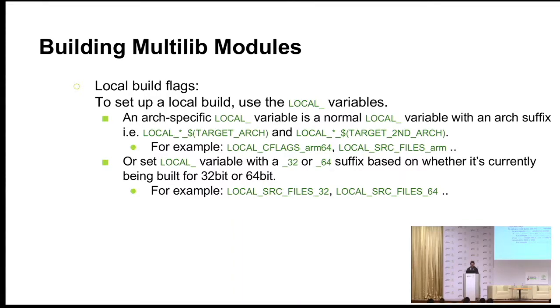You can achieve the same functionality with underscore 32 and underscore 64. It is pretty much the same, it just makes it more generic. When you specify underscore 64, it could be x86_64, it could be ARM64, it could be anything. And if you want to make it specific to ARM64, just specify arm64 or x86_64.